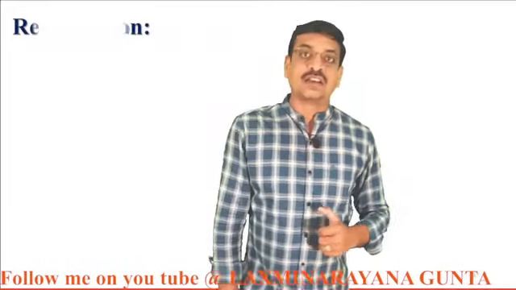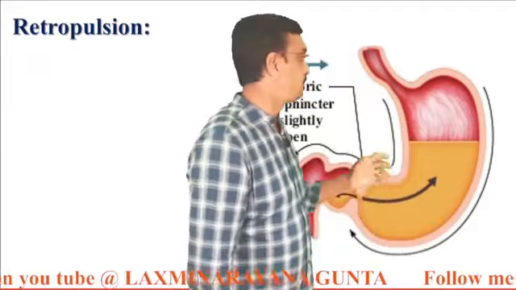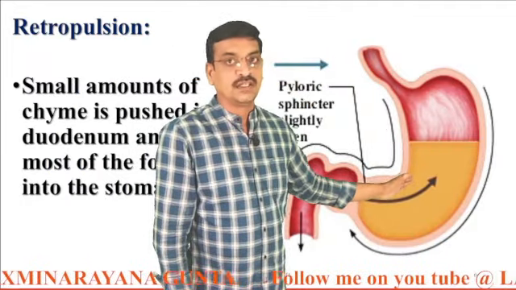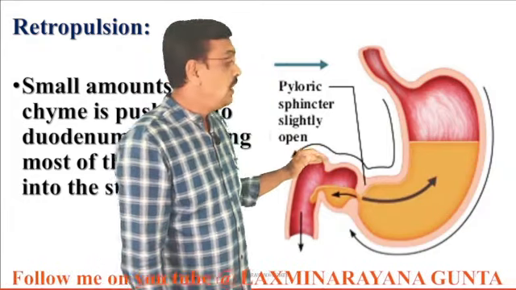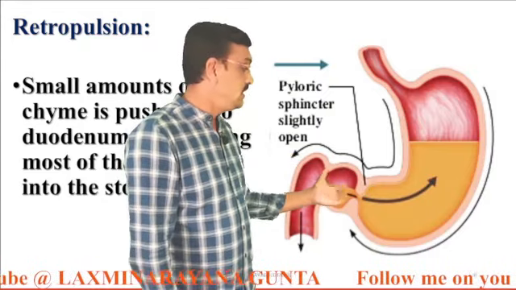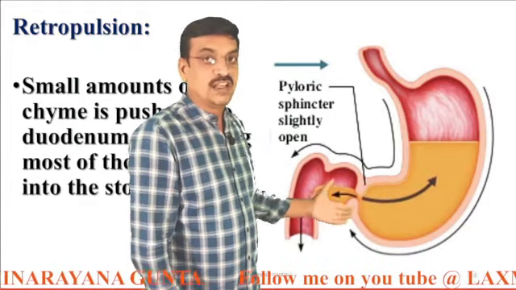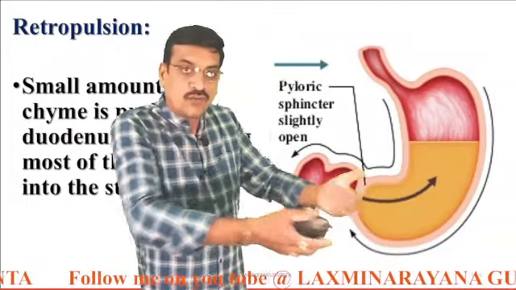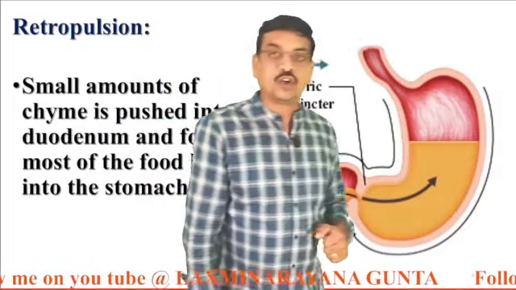And in the stomach, we can observe retropulsion. What is retropulsion? Here, the partially digested food is in the stomach. It tries to move into the next chamber, that is the small intestine. Actually, the food is forced to enter into the small intestine. But it is a tube-like structure. That's why some of the food is pushed into the tube and a larger amount of food is pushed back. This backward movement is called retropulsion.